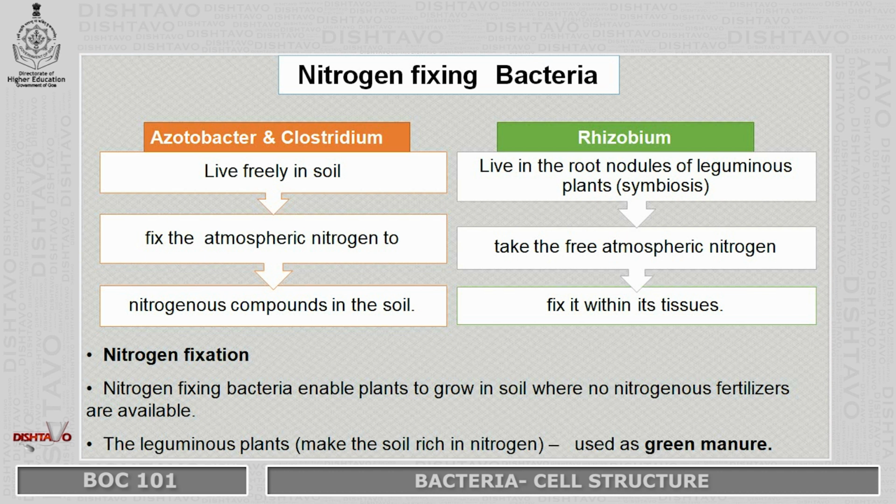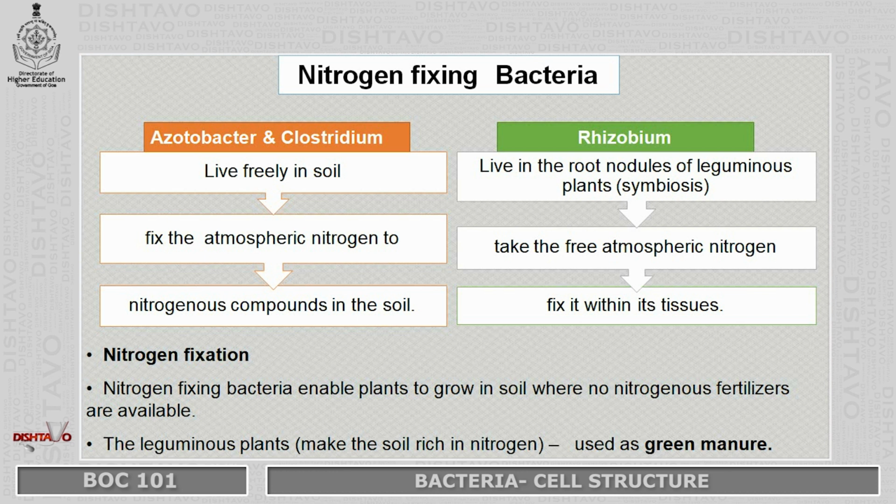Next we have the nitrogen fixing bacteria. We have two kinds of bacteria here: free living soil bacteria and ones which live in symbiotic association with the plants. The free living bacteria are Azotobacter and Clostridium, which fix the atmospheric nitrogen into nitrogenous compounds in the soil.